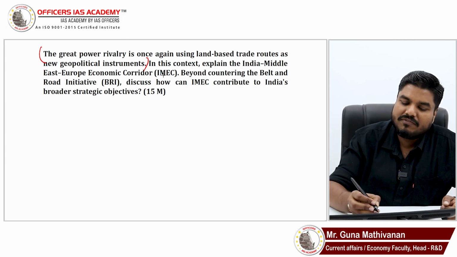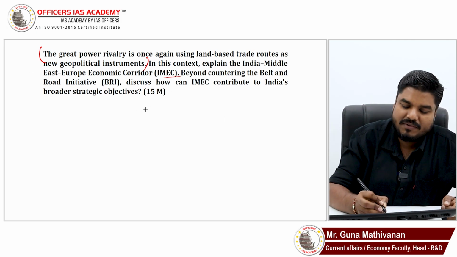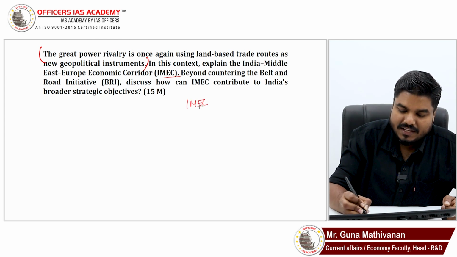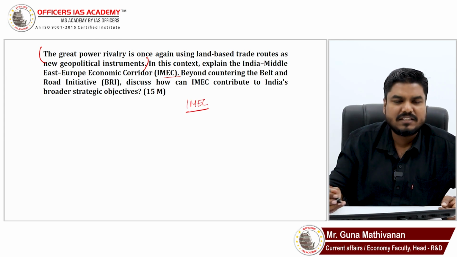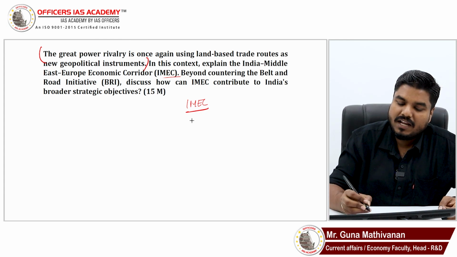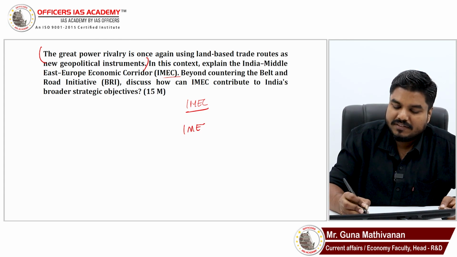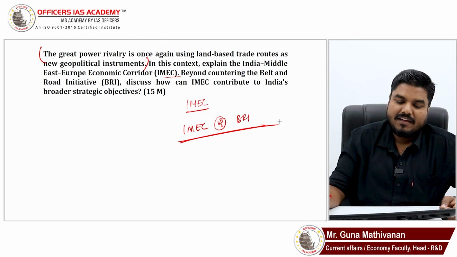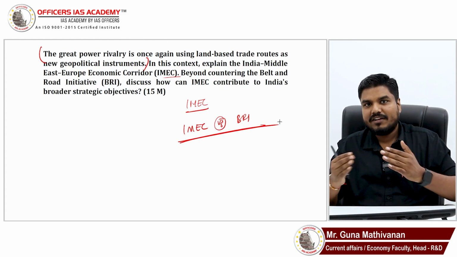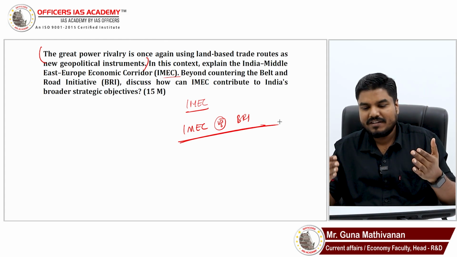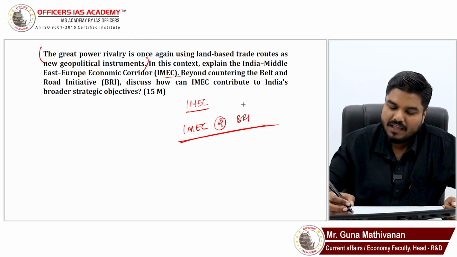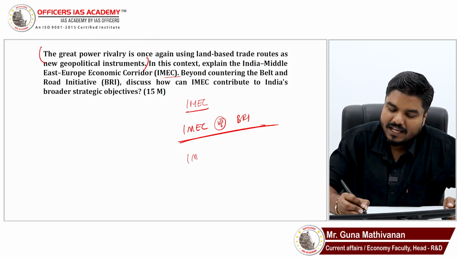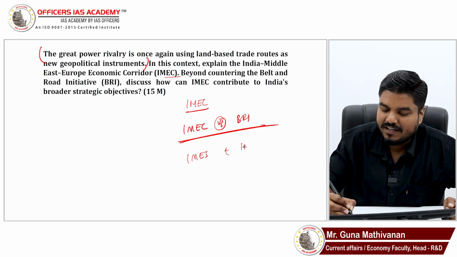Then you could have gone for explaining IMEC. You explain about IMEC, that is fine. And you have to explain how IMEC and BRI are different or how they are the same, that aspect you have to explain. Then you are going to explain IMEC and India.